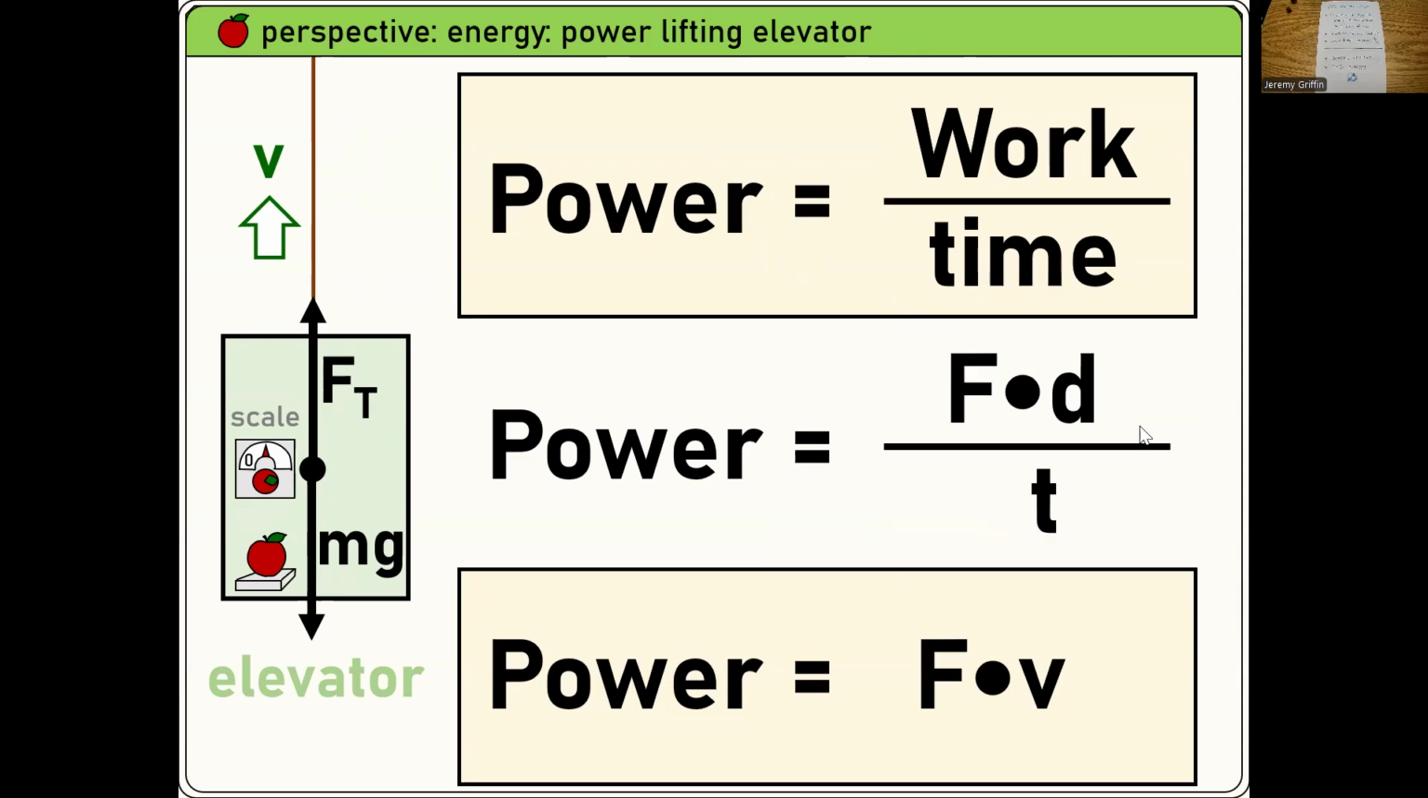Hey, what is this right here? What is distance over time called? Velocity. So force times velocity. So if you know the force on the cable, and you know how fast the elevator is moving, multiply that together, you get the power in watts at the motor at the top of the shaft, pulling it up. Right, you guys do that?